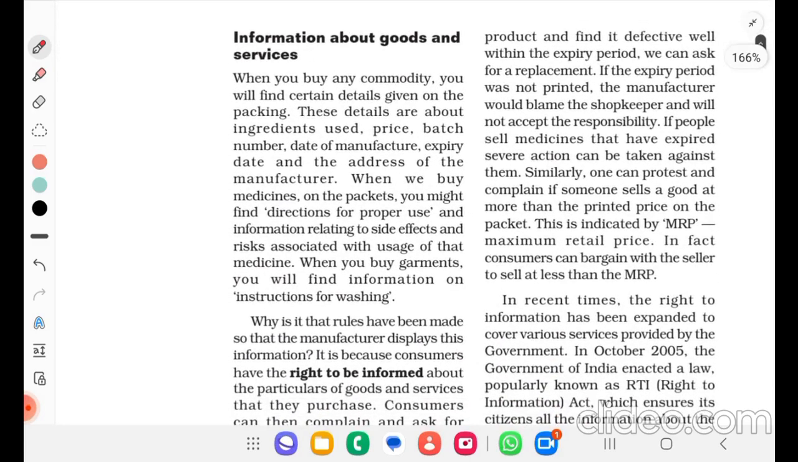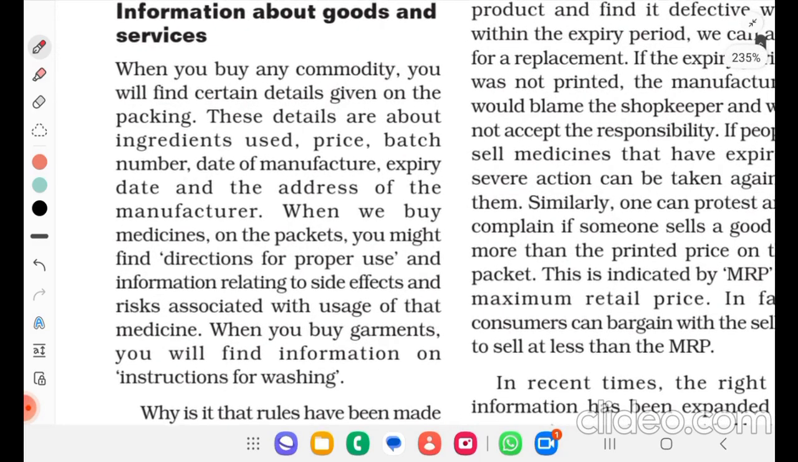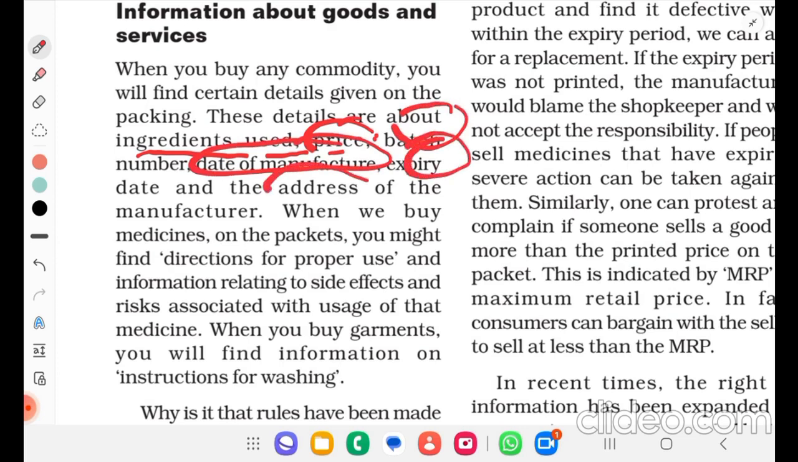Information about goods and services. When you buy any commodity, you will find certain details given on the packing. These details are about ingredients used, price, batch number, date of manufacture, expiry date, and address of the manufacturer.